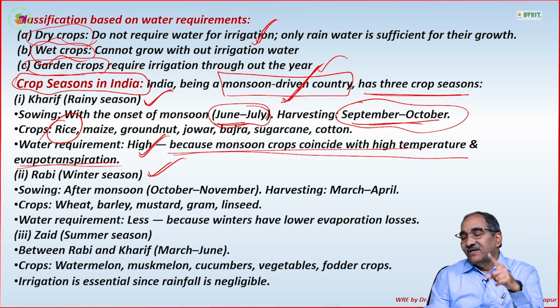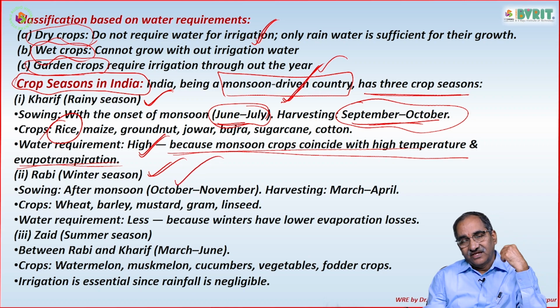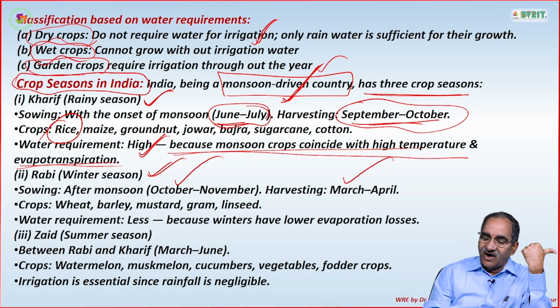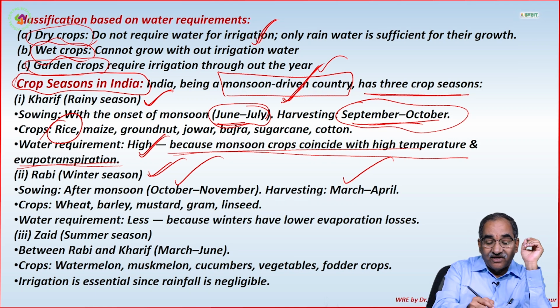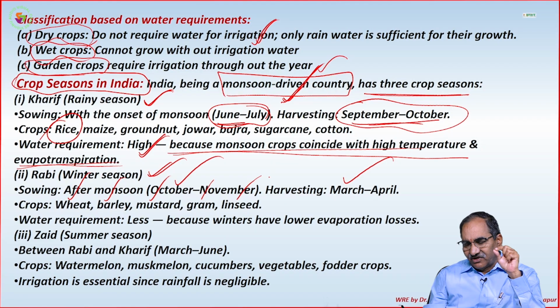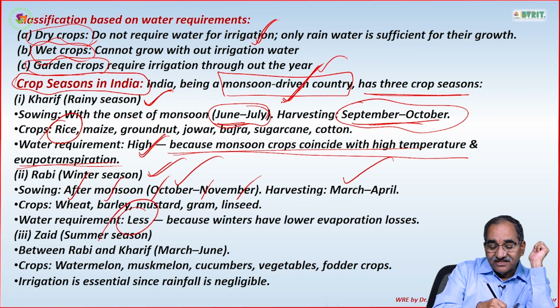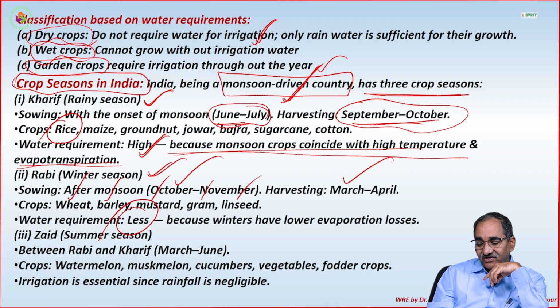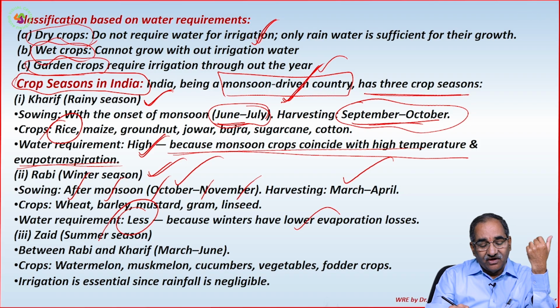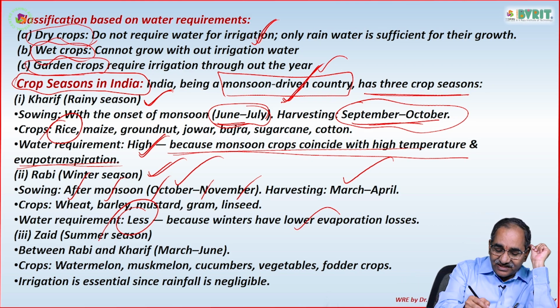What is Rabi crop? Rabi crop, just now we mentioned, is the winter crop. When do we sow it? October. And when will it be harvested? March. That is number 2. The main crops are wheat, barley, mustard, gram, linseed. These include oil seed plants. So this is the Rabi crop. Water requirement for this is comparatively much less because in winter the evaporation loss is very low.